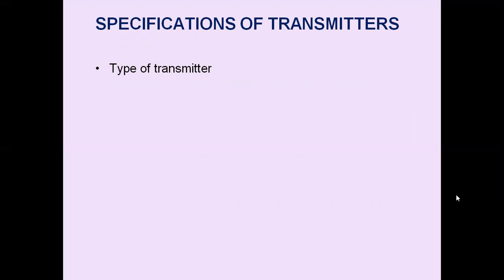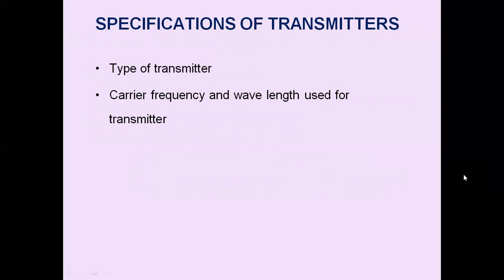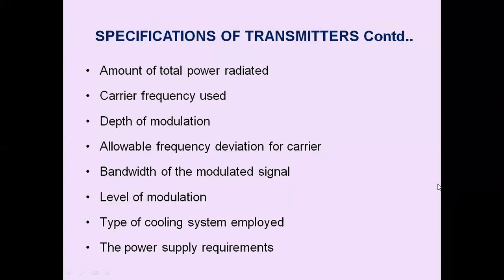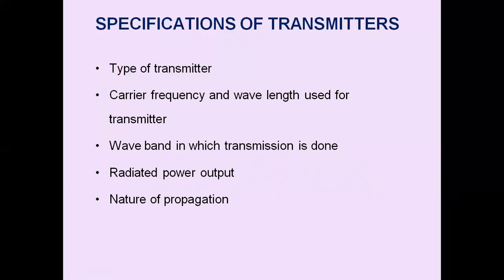Transmitters are specified depending upon the type of the transmitter, the carrier frequency and wavelength used, the wave band in which transmission is done, the radiated power output, and the nature of propagation.